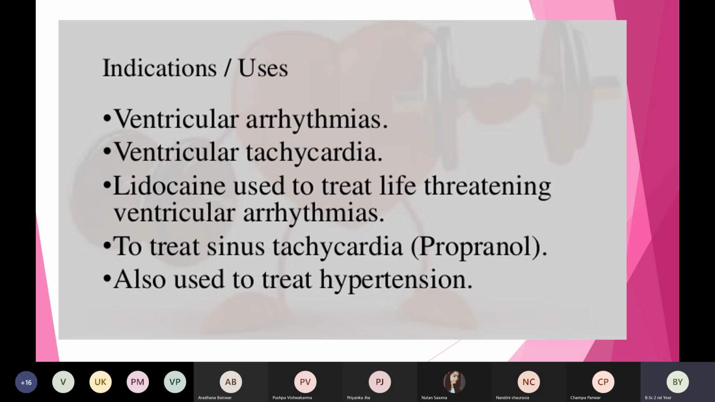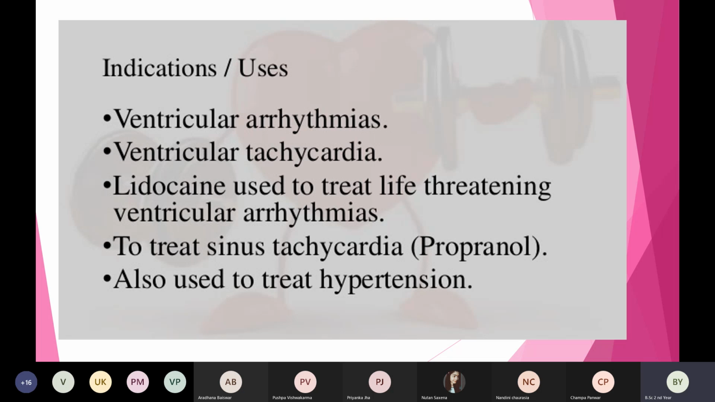Antiarrhythmic agents we will give in patients suffering from ventricular arrhythmias, because of the abnormal electrical conduction system in the lower region of the heart, and also because of the hyperexcitability of the cardiac muscle. So there can be ventricular tachycardia. In such a condition also we can give an antiarrhythmic agent.